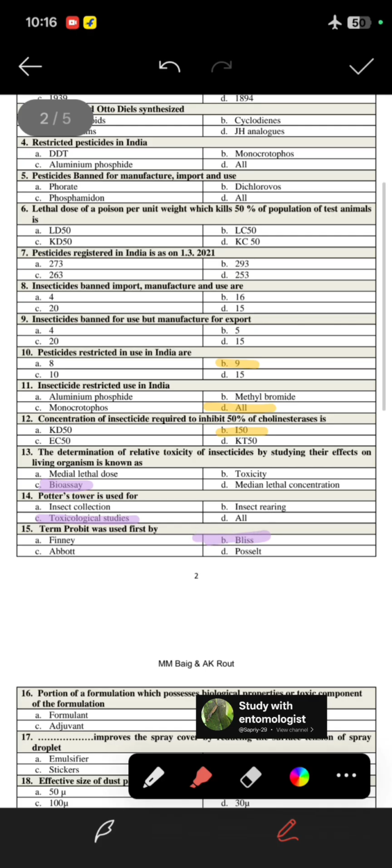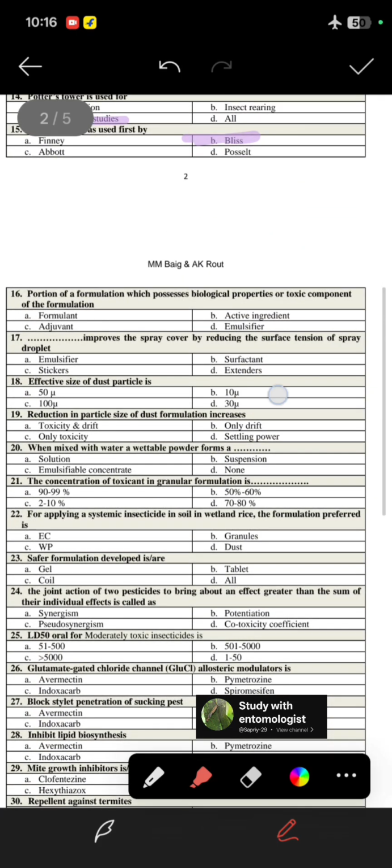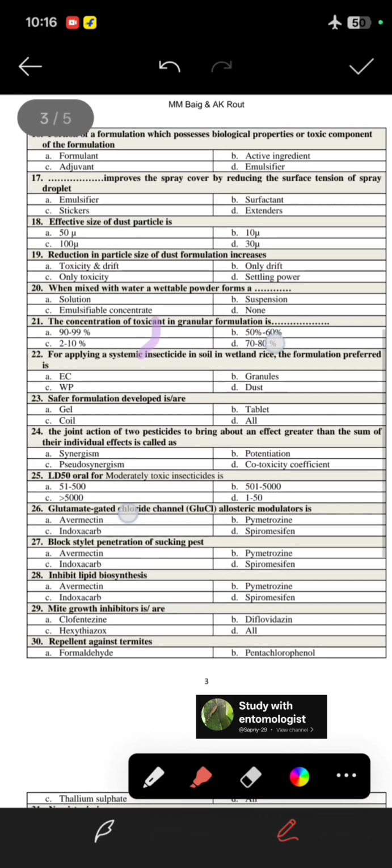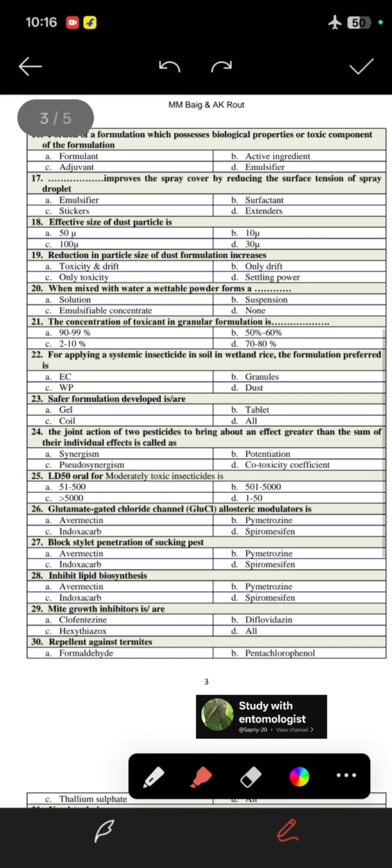So remember this concept also. Next question is, the portion of a formulation which possesses biological properties or the toxic component of the formulation. So it is known as the active ingredient. Next question is, dash improves the spray cover by reducing the surface tension of spray droplets. So its answer is surfactant. Next is effective size of dust particles. So the effective size of dust particles is 10 micron.